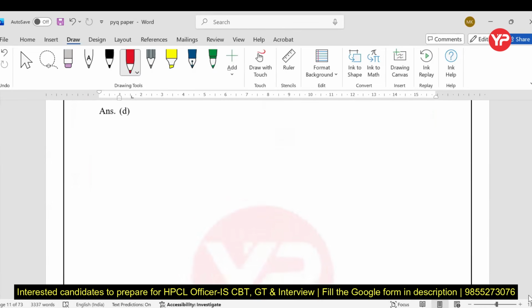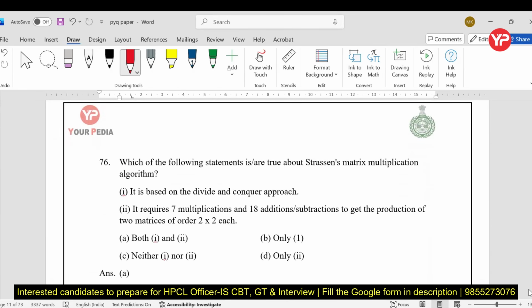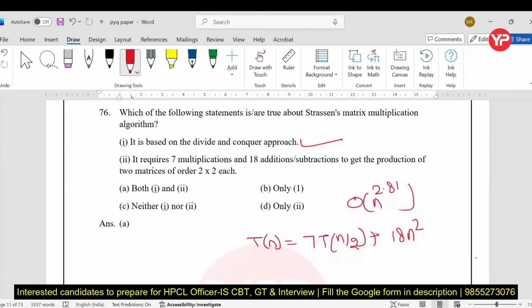TOC question. Now, which of the following is true about Strassen's multiplication? It is divide and conquer. Yes, the time complexity of Strassen's: to multiply two matrices generally takes n cube time, but it will take n to the power 2.81. The recurrence relation is T(n) = 7T(n/2) + 18n square. N square is the combining cost, my dear students. So both A and B are true.